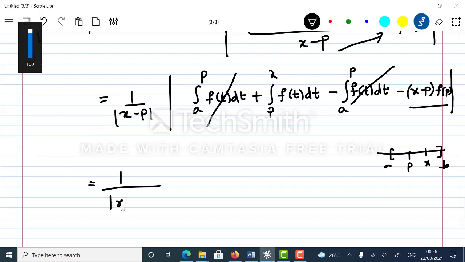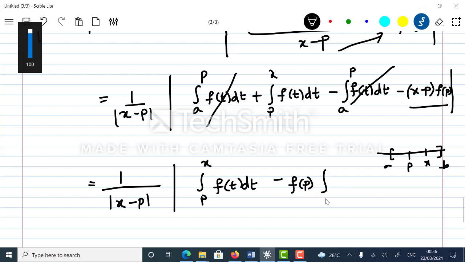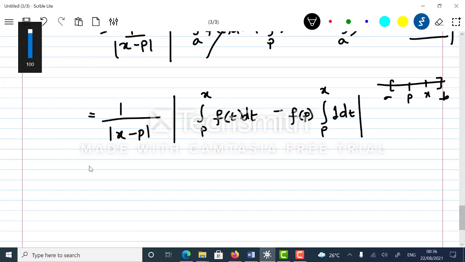So 1 upon modulus x minus p is basically the integral p to x f of t dt, minus f of p times x minus p, which is again the integral p to x of 1 times dt. And you can use the R integrability property now.